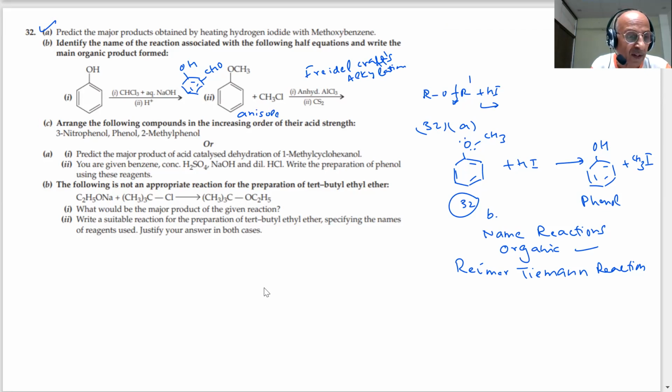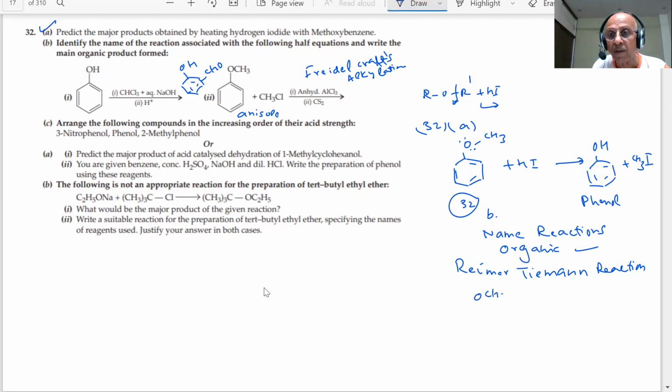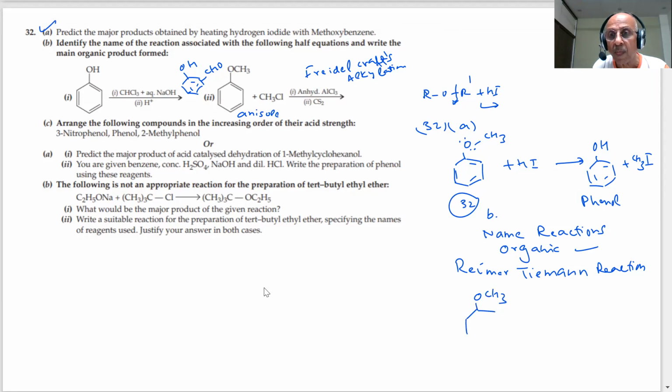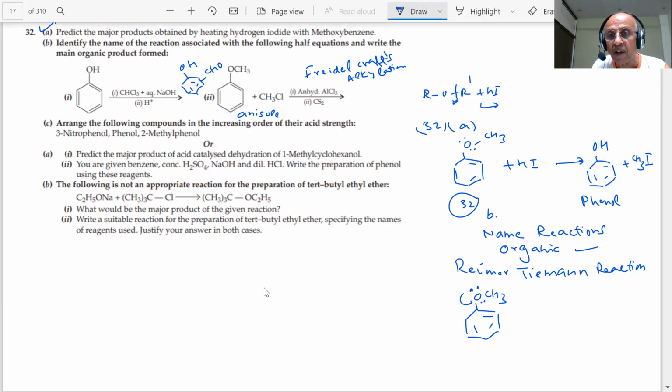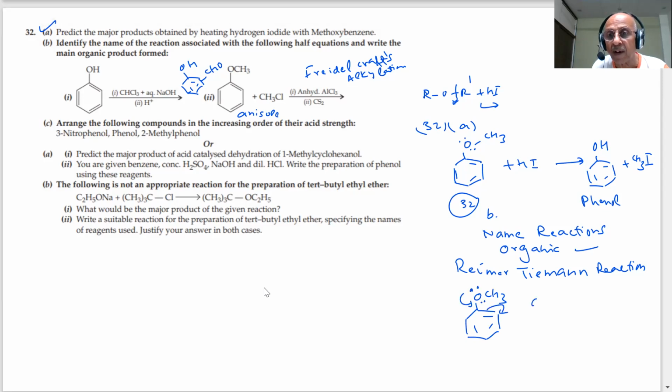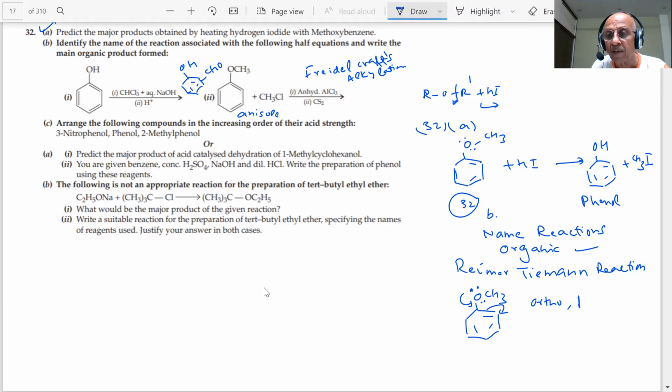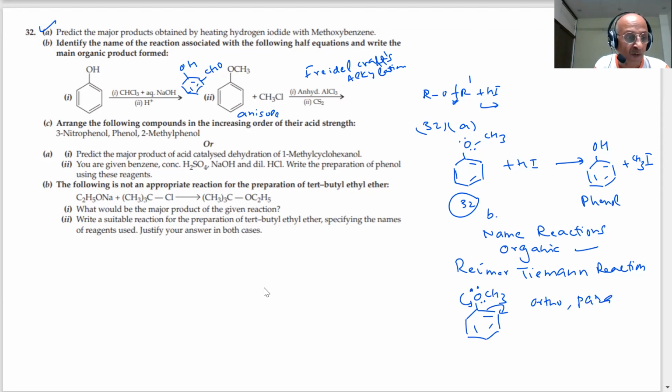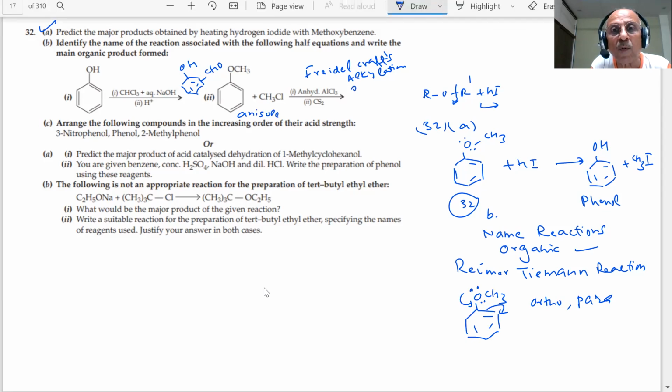And what is the product? OCH3 is nothing but an ortho para directing group, student. You are aware of it. This has a lone pair of electrons, students, and this will be ortho para directing. So you will get a mixture of products, ortho and para. The major product will be para, students, and the minor product will be ortho. So what you are getting?